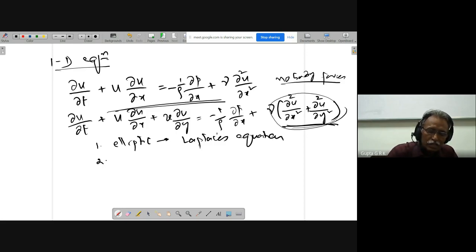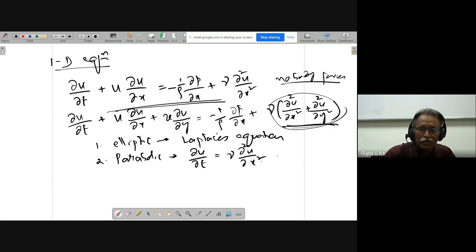And then we are going to do what is called the parabolic equation. In the parabolic equation, we take the unsteady term and one diffusion term, in one dimension, like this. This is parabolic.